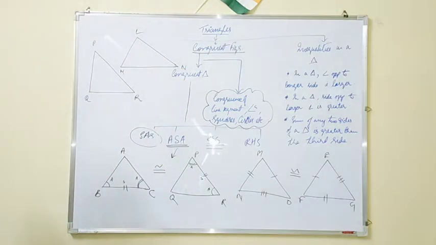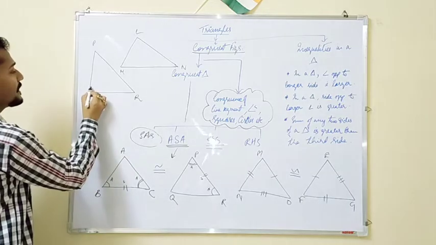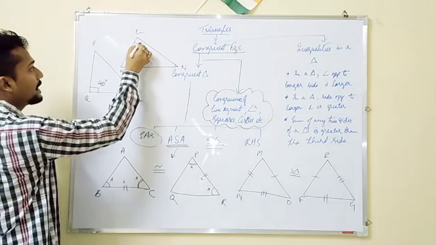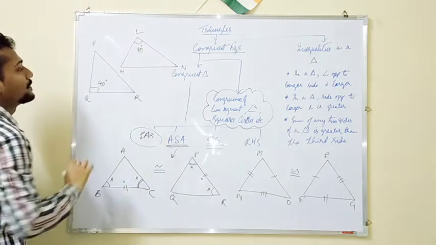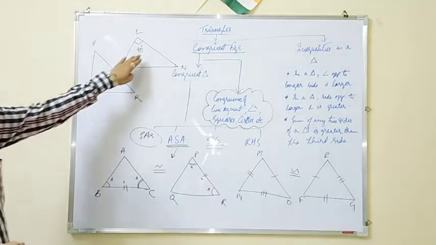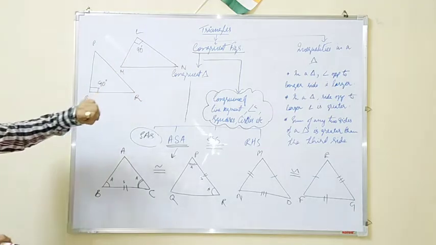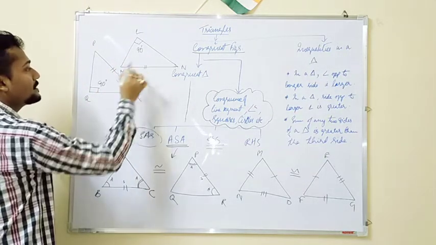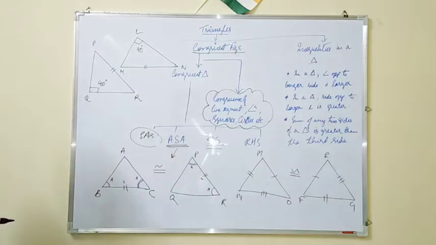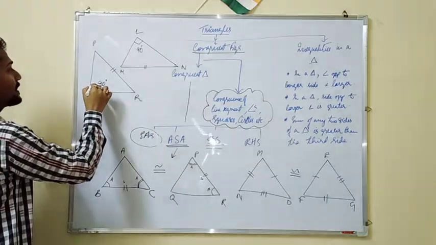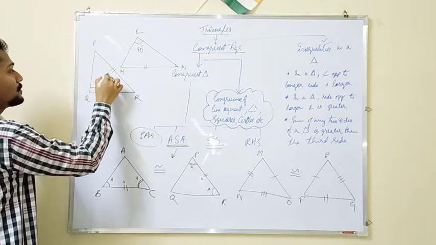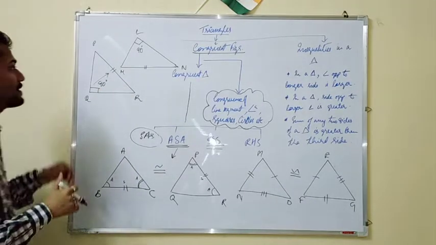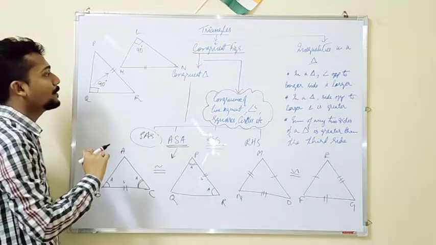Now in these two particular triangles, what we find is that this particular angle Q is equal to 90 degrees and angle L is equal to 90 degrees. Then the hypotenuse, this particular side, which is the hypotenuse of a right angle triangle. In a right angle triangle, the side opposite to the angle 90 degrees is the hypotenuse, isn't it? That means the longest side or the greatest side is the hypotenuse of a right angle triangle.